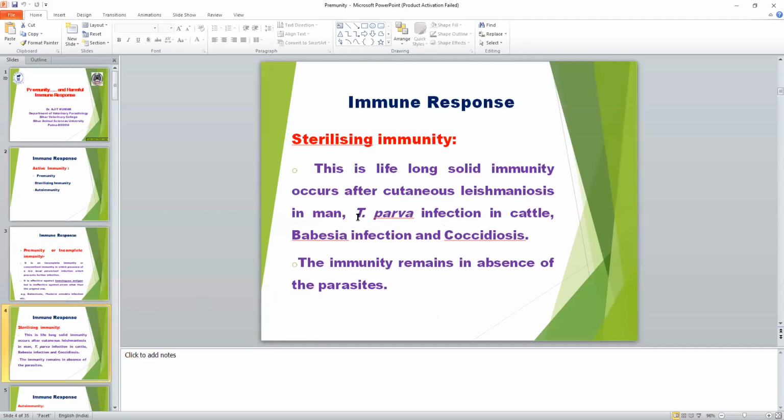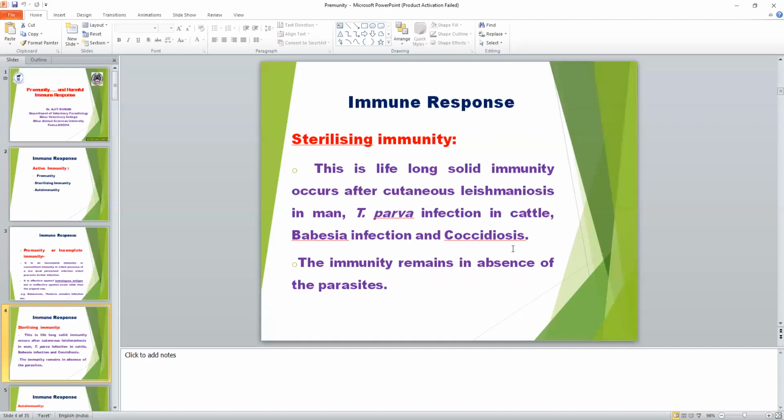Then another type of active immunity is sterilizing immunity. Different from pre-immunity, it is lifelong solid immunity, and the immunity persists even in the absence of the parasite.